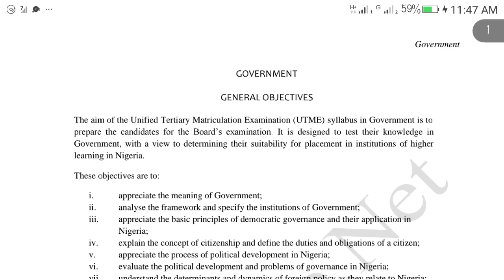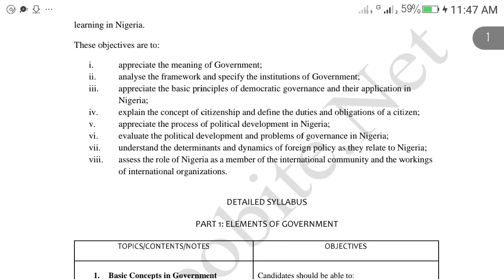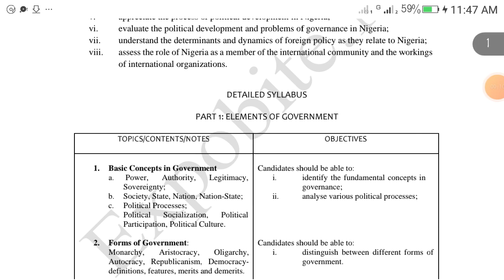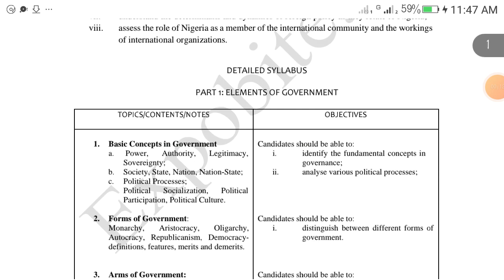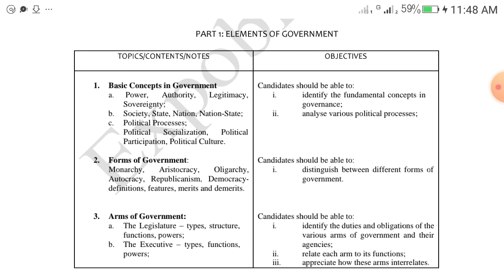Government in JAMB this year. This is your syllabus. These are the topics that will come out. So I will read them out for you. Very important. So as you study for the coming government exam in JAMB, focus on these topics.